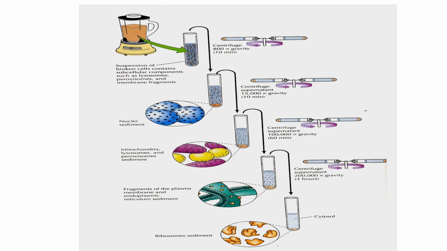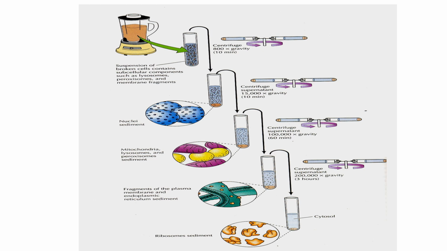Now let us have a look at the separation of different cellular organelles for study purposes. First of all, a suspension is made by homogenizing the tissue fraction. The suspension of broken cells contains subcellular components such as lysosomes, peroxisomes, and membrane fragments.